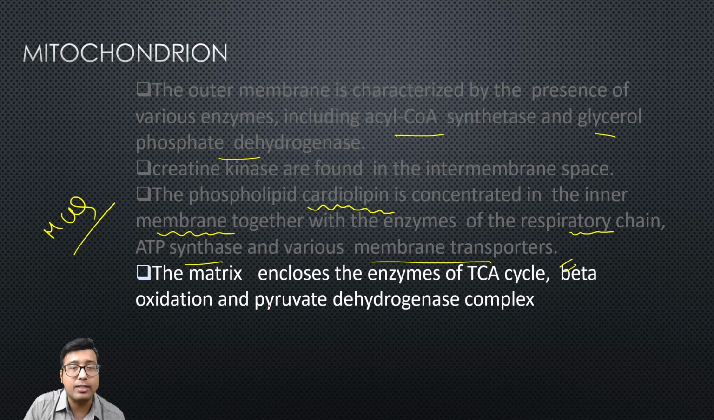Now the matrix encloses enzymes of TCA cycle, beta oxidation and PDH complex. Okay, the mitochondrial matrix, very important. So when you are asked to name some enzymes that are present in the mitochondrial matrix, just say anything that you remember from these pathways. You well know what is PDH complex, 3 enzymes and 5 coenzymes, beta oxidation, as well as enzymes of TCA cycle, that you already know from your childhood. Okay, fine.